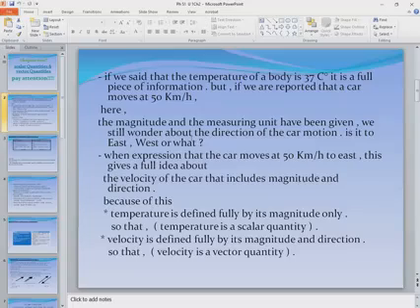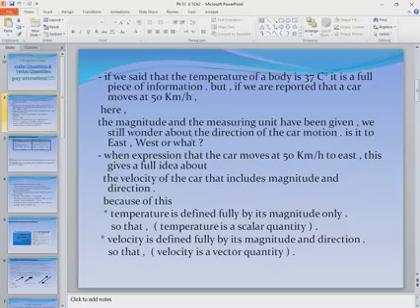Is it a full piece? What is the meaning of a full piece of information? This means you will be satisfied, you will get a full, clear image about this physical quantity when I tell you that the temperature of the body is 37 Celsius degrees, or do you need something else to illustrate it, to help you understand the temperature?